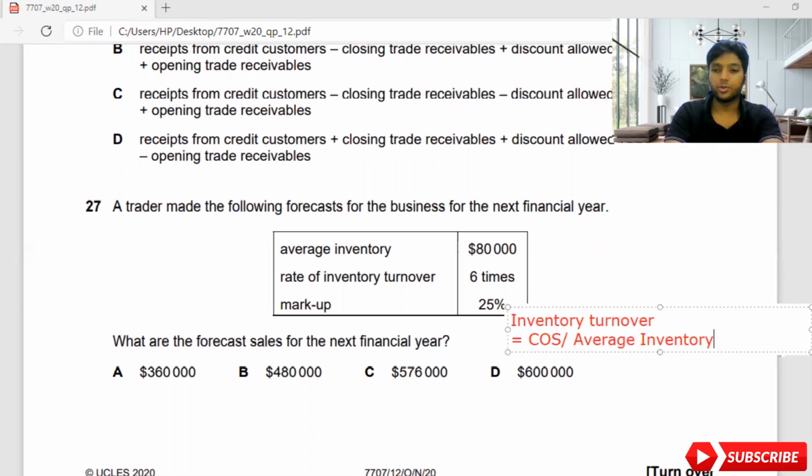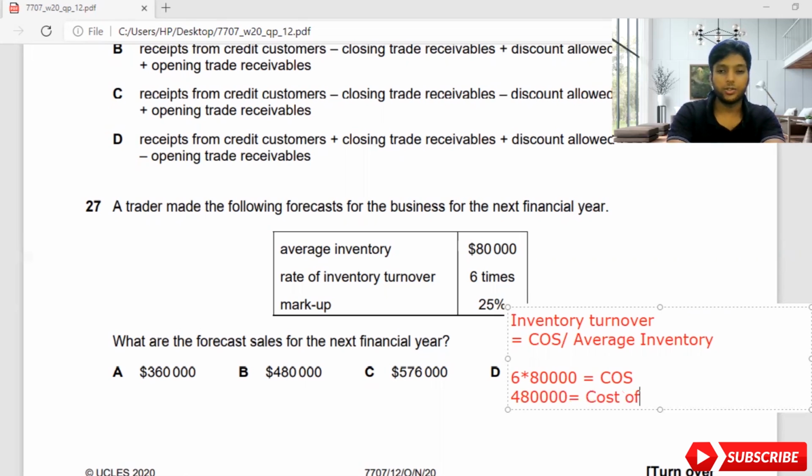So cost of sales you don't know, but you know average inventory. So what you do is you bring your inventory turnover, which is 6 times, and multiply it by average inventory, which is 80,000. So you will get your COS, cost of sales. 6 into 80,000 will give you how much? 480,000 is your cost of sales.